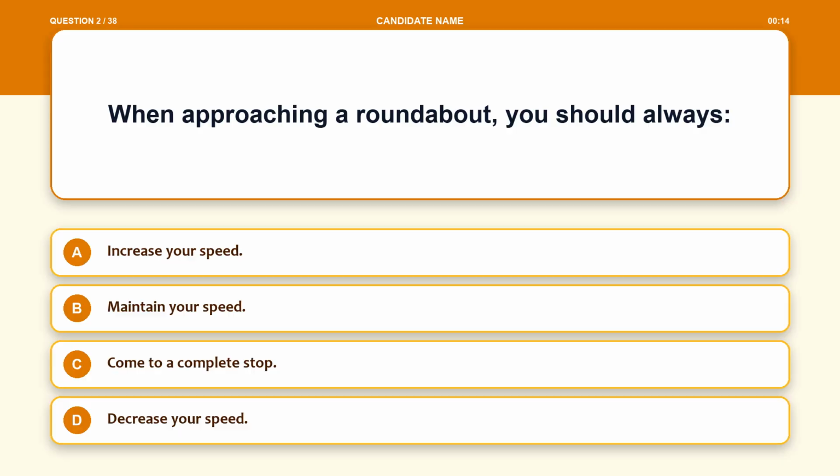Question 2. When approaching a roundabout, you should always: Option A, increase your speed. Option B, maintain your speed. Option C, come to a complete stop. Option D, decrease your speed.